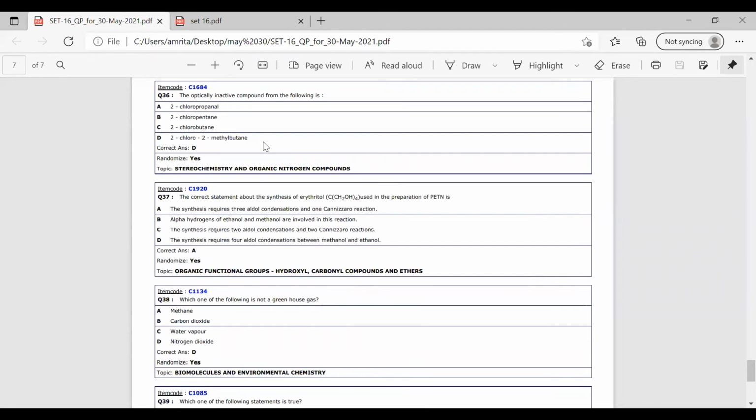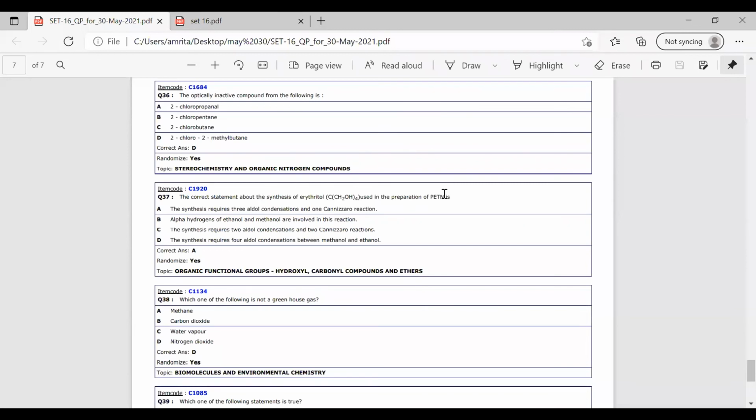So now we will move on to the next question. That is question number 37. The correct statement about the synthesis of erythritol, that is C(CH2OH)4, used in the preparation of pentaerythritol tetranitrate, that is PETN. So we have to find out how the synthesis of erythritol is being made. This is being used in the preparation of PETN, that is pentaerythritol tetranitrate.